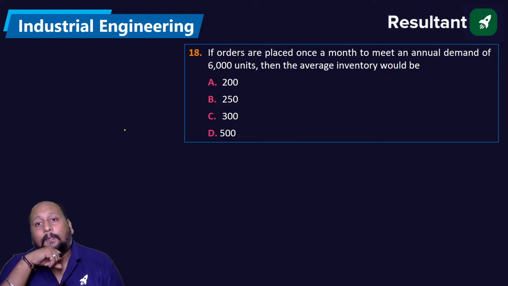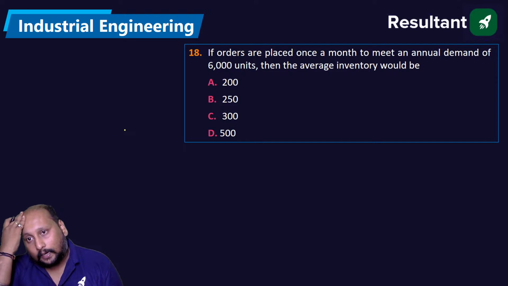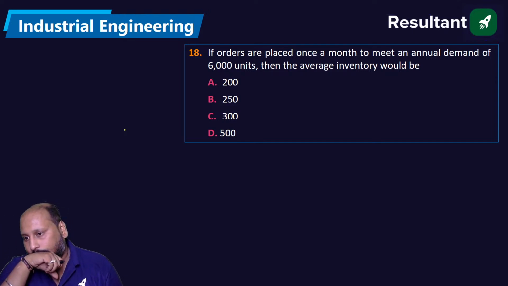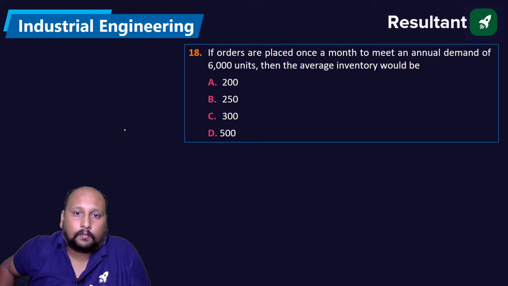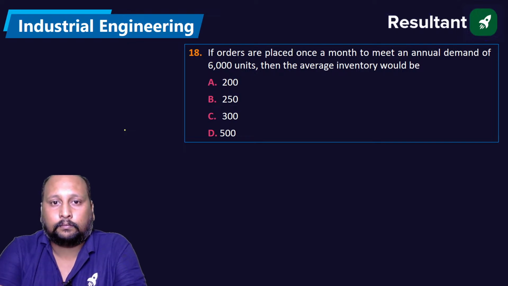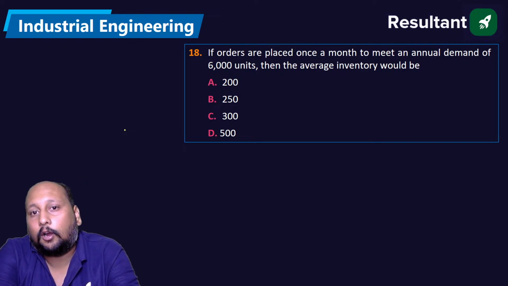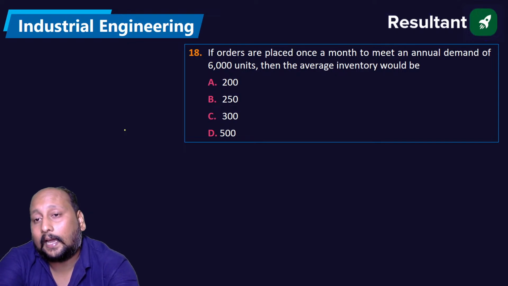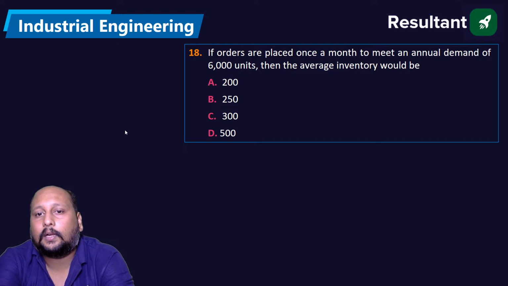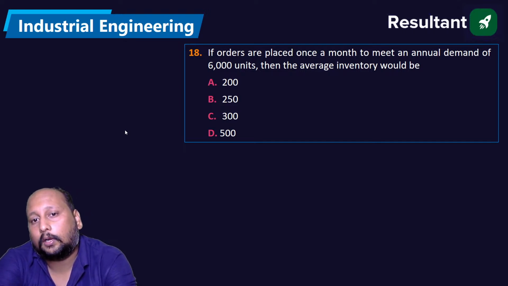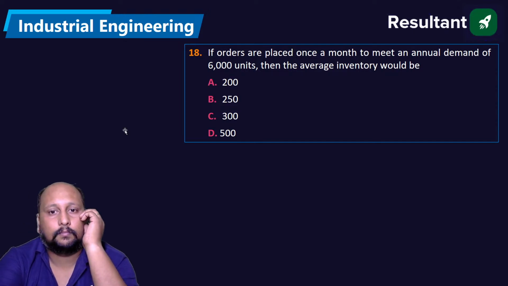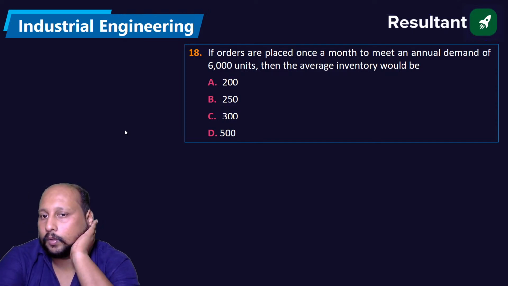If orders are placed once in a month to meet an annual demand of 6,000 units, what would the average inventory be? A simple question, do it quickly.